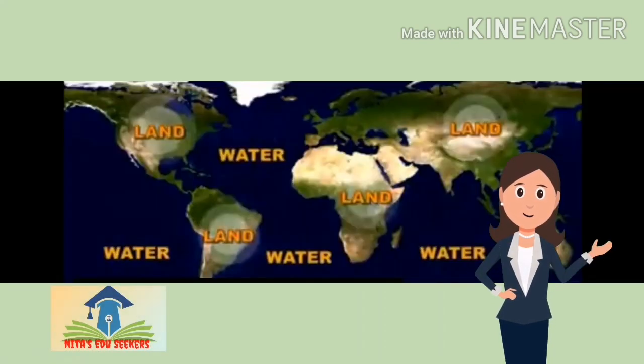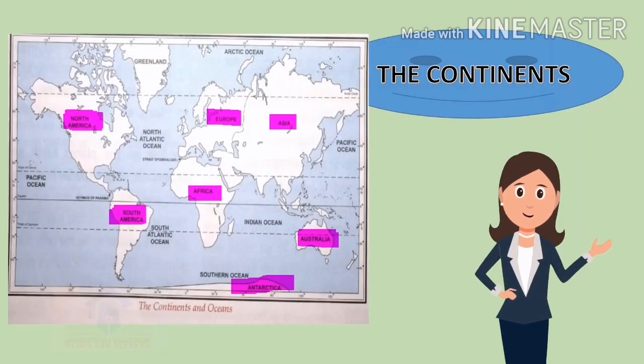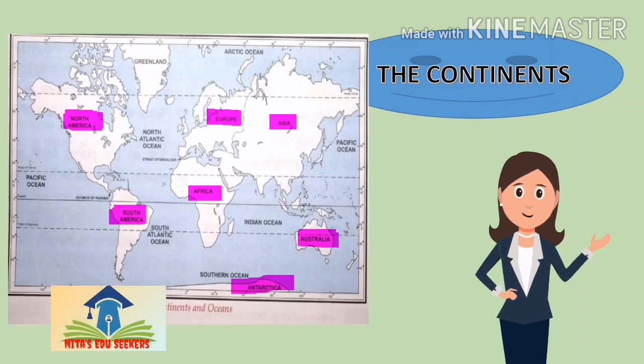Let's discuss the major oceans and major continents. First of all, we will start with the continents. See the world map. This is also given in your book. Must go through the book also, students, and watch the video till the end.